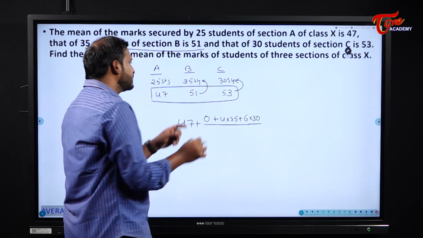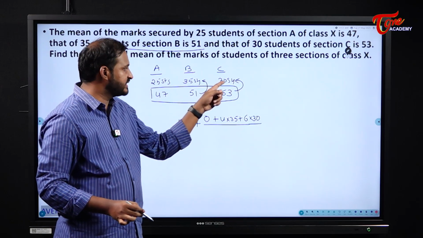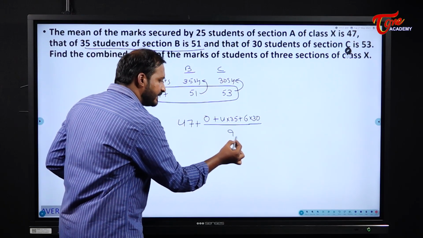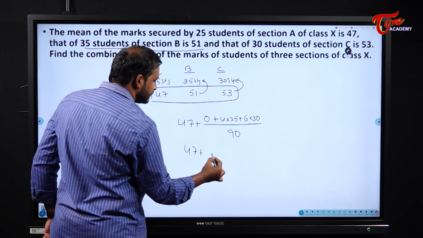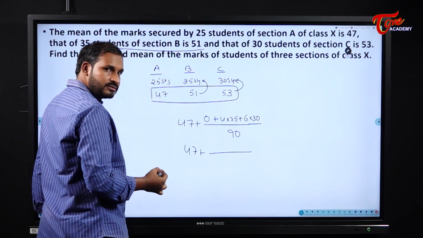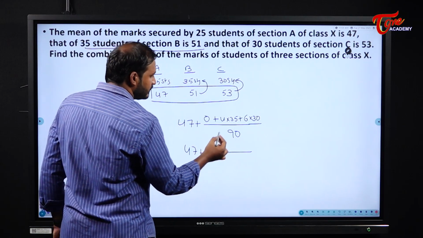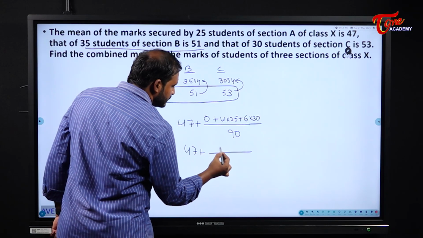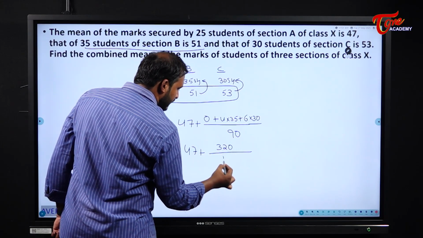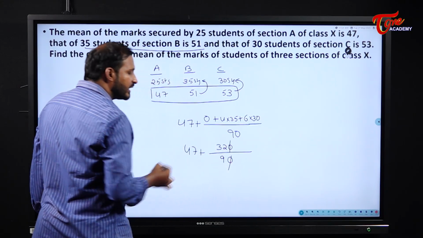By the total number of students, which is how many? 25 plus 35, 60. 60 plus 30, it becomes 90. So now what happens here? 47 plus 35 fours are 140. 140 plus 180, what does it become? 320. 320 by 90. 0, 0 get cancelled.